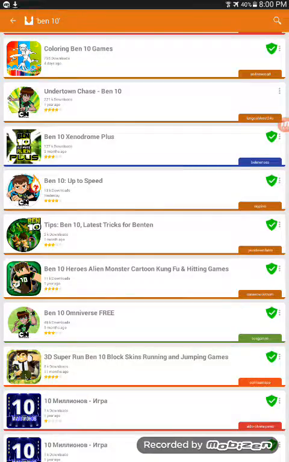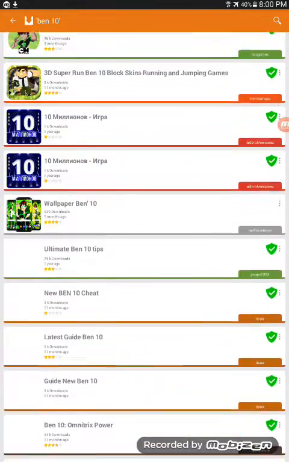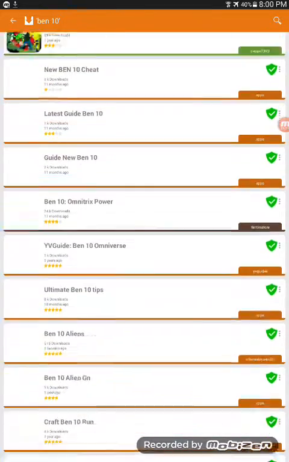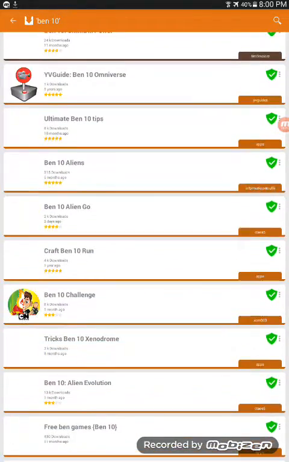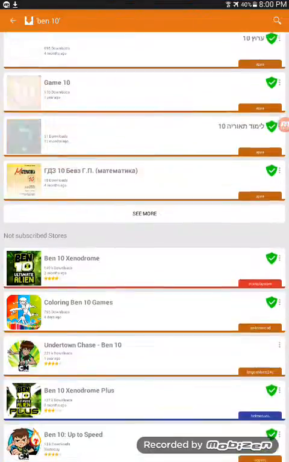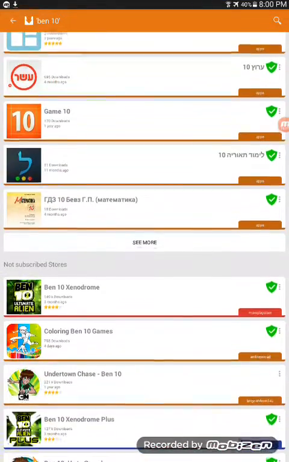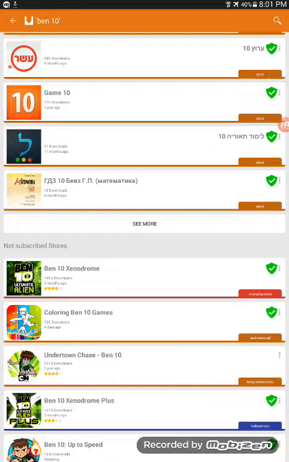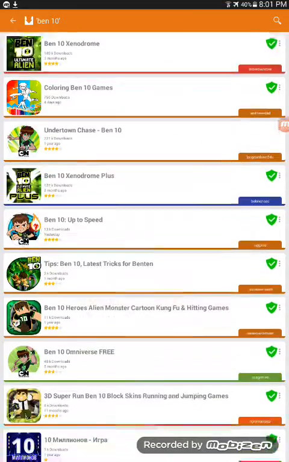And just to tell you, there are free games, and there are new games too. And there's Ben 10 Ultimate Alien Xenodrome. It's not on the Play Store. So if you want to download it from here, download it. You will find all the games you wanted for Ben 10 here.